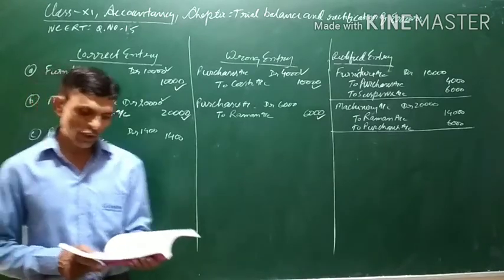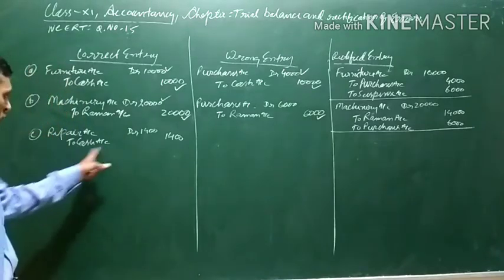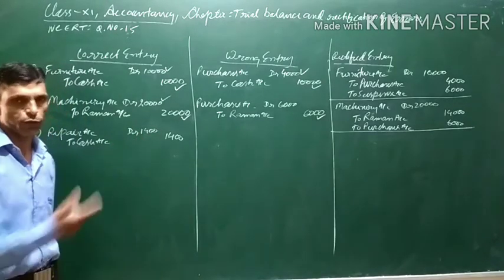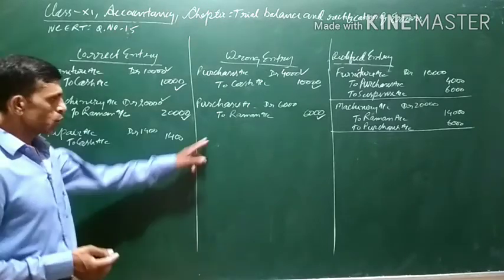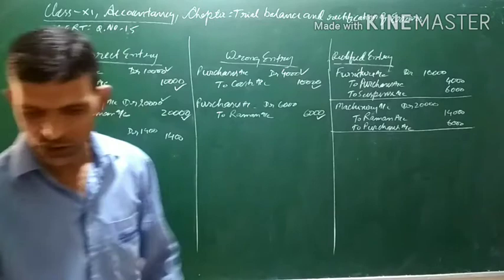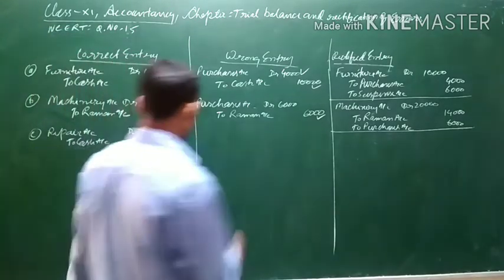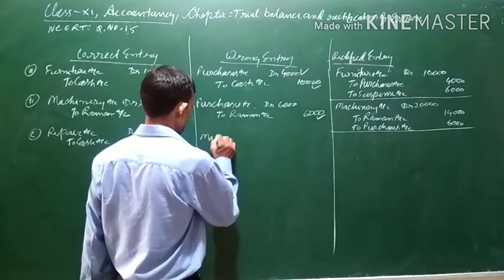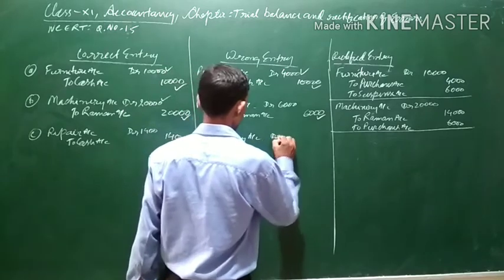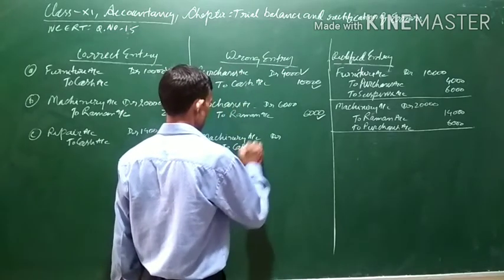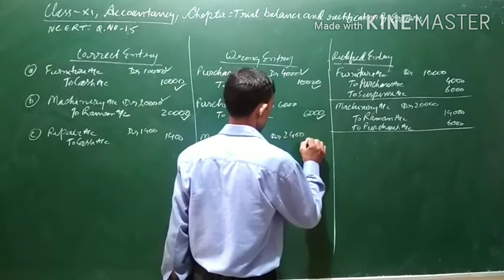Now it has been debited to machinery account. Moreover, when you are getting your machine repaired, cash will be going out of the business, because if you get your things repaired, you have to pay cash as an expense. So it has been debited to machine account as 2400. So the wrong entry is machinery account debit to cash account 2400.